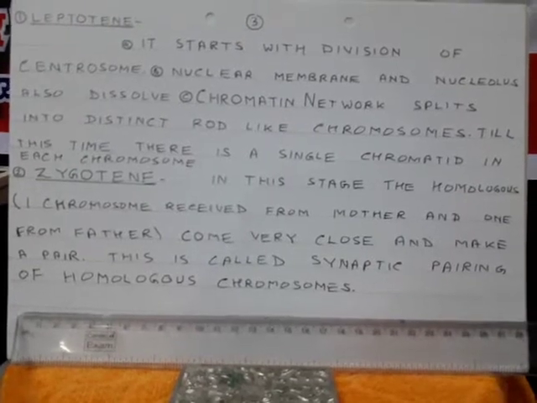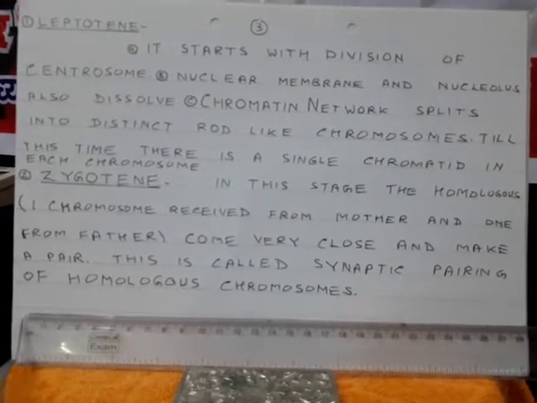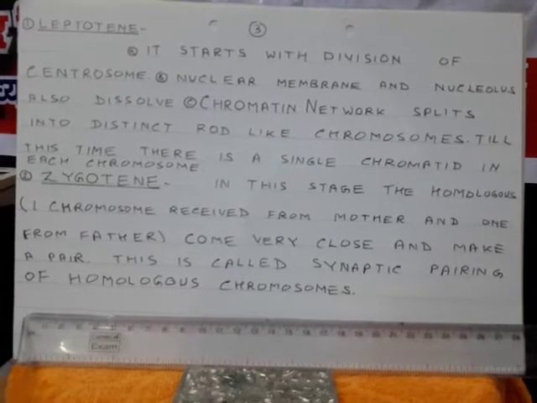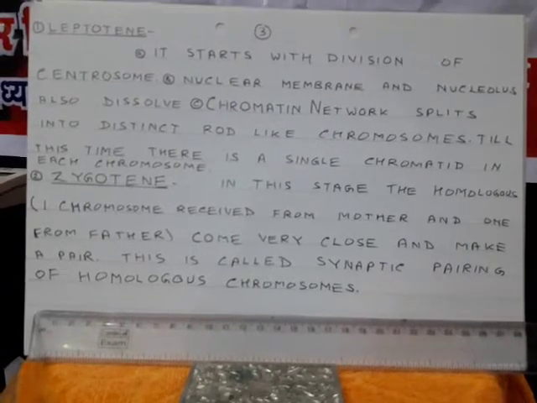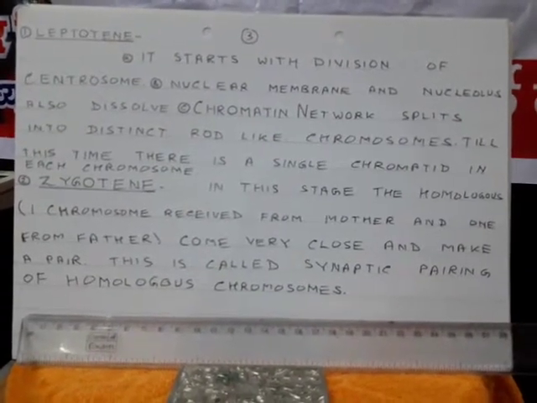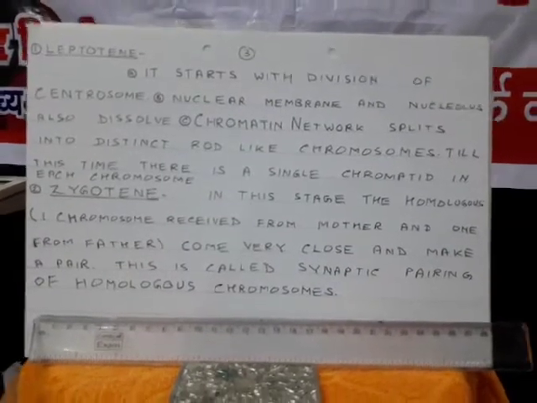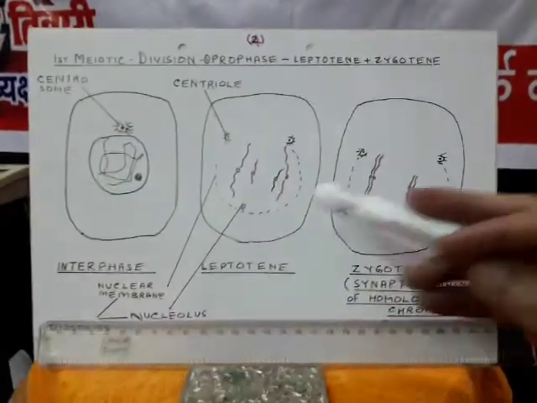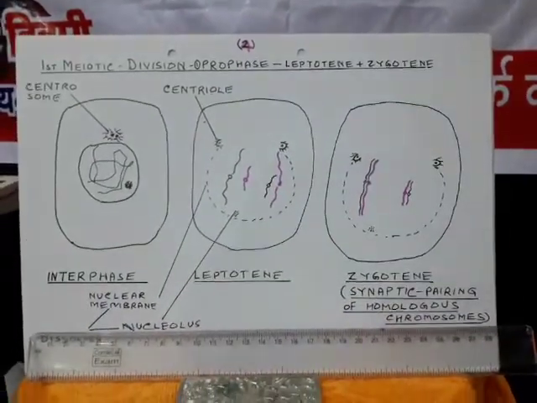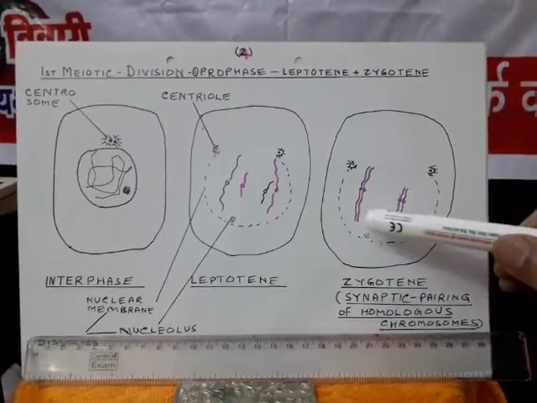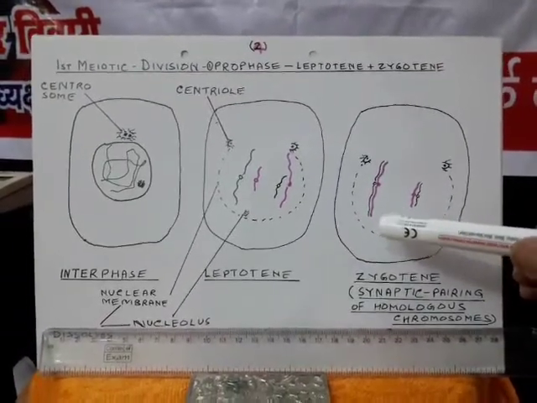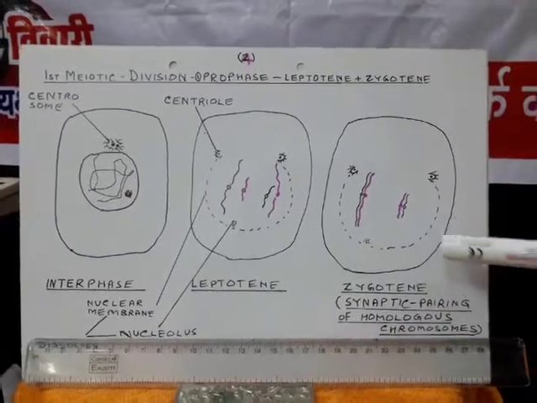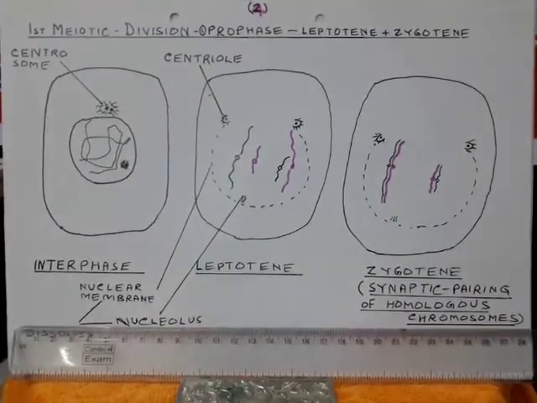In the second stage, what happens? The homologous chromosomes come very close to each other and they make a pair. This type of pairing is called synaptic pairing or synapsis. As you can see here, in leptotene stage, the chromosomes were having a single chromatid. They were scattered. In zygotene stage, the homologous chromosomes have come very close to each other and make a pair. This type of pairing is called synaptic pairing.